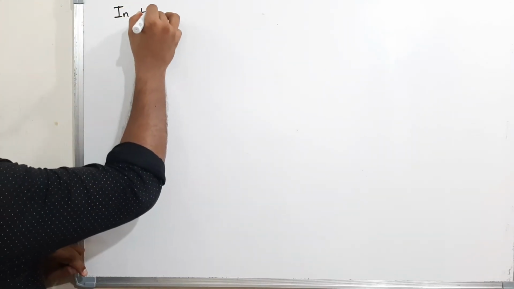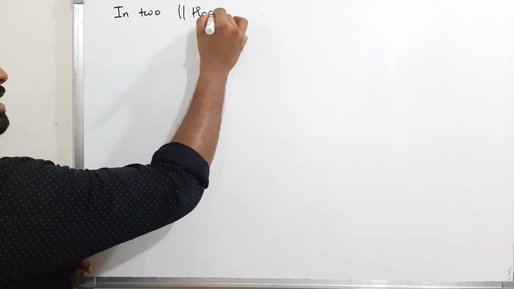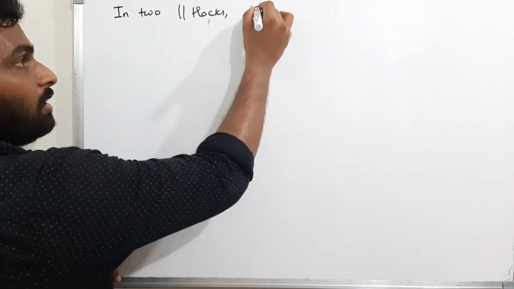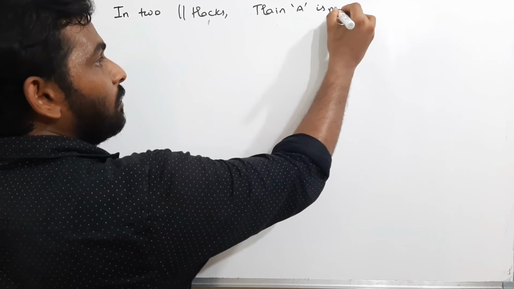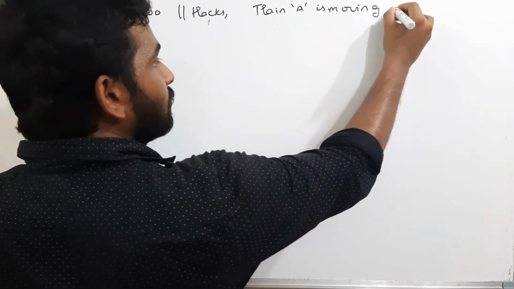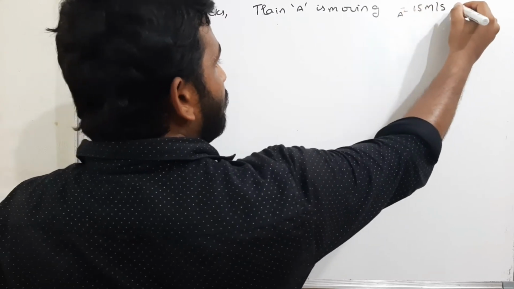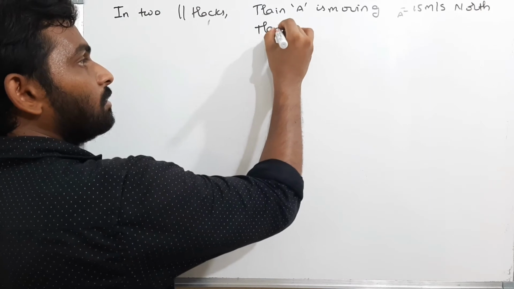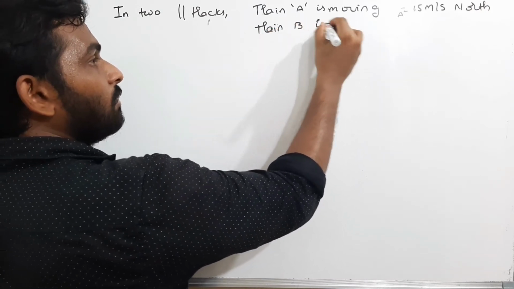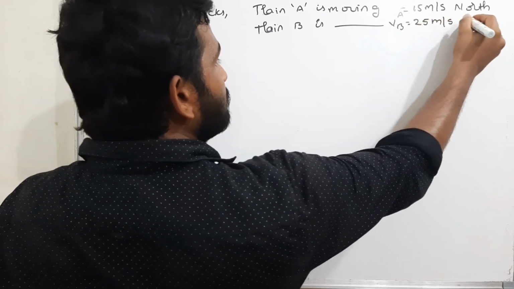Okay, see here. In two parallel tracks, train A is moving with a velocity 15 meters per second in the north direction, and train B is moving with a velocity 25 meters per second in the south direction.